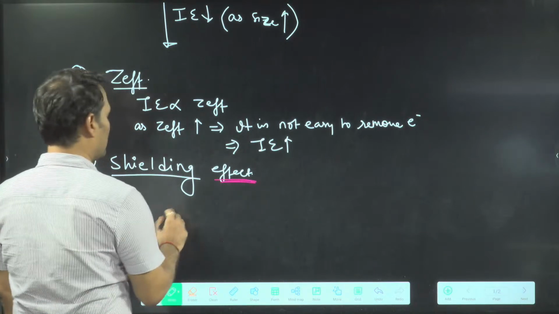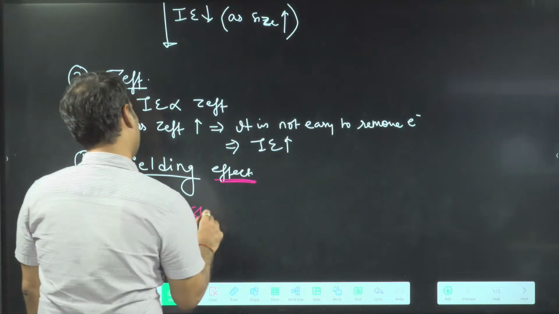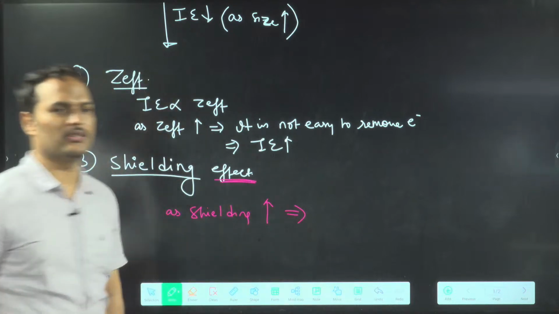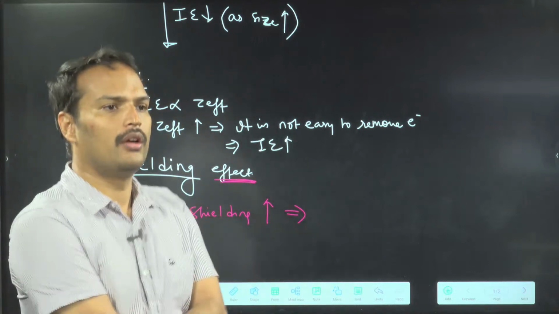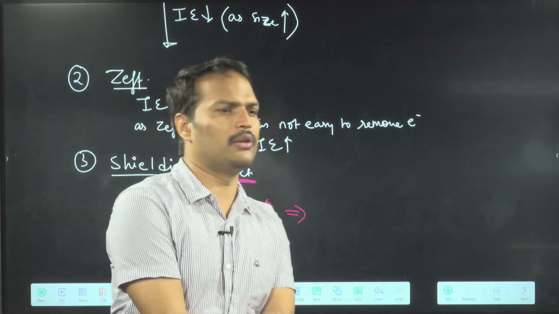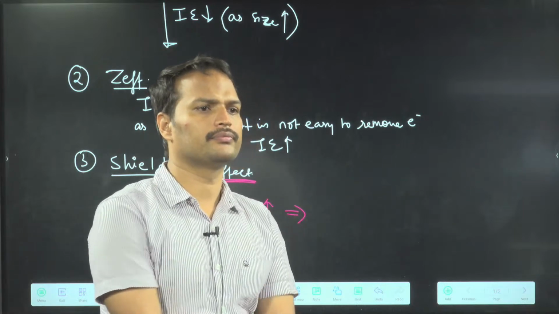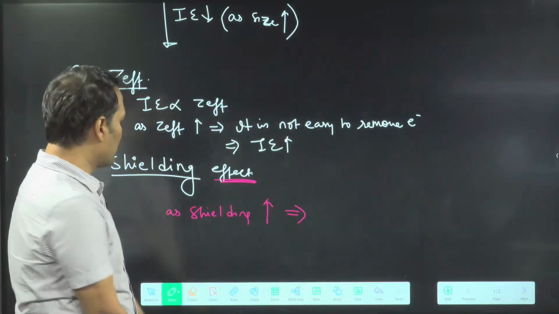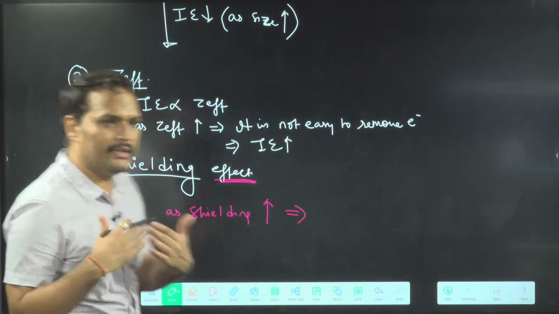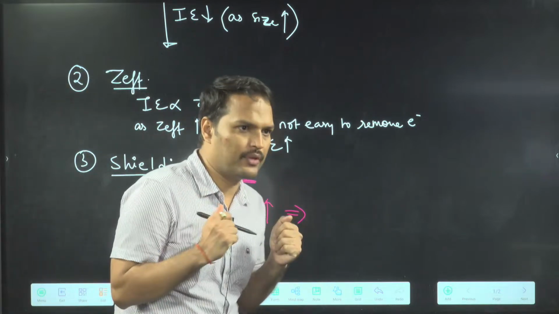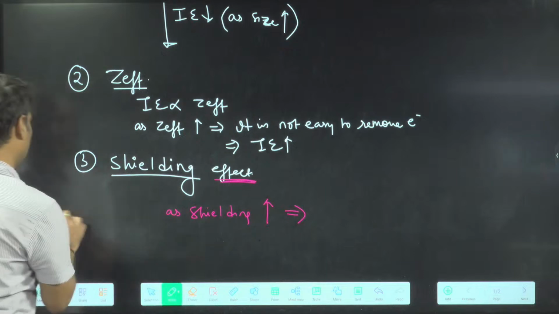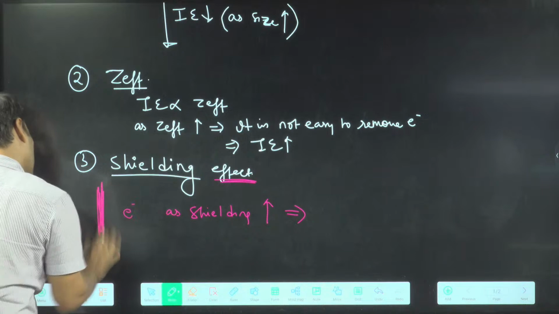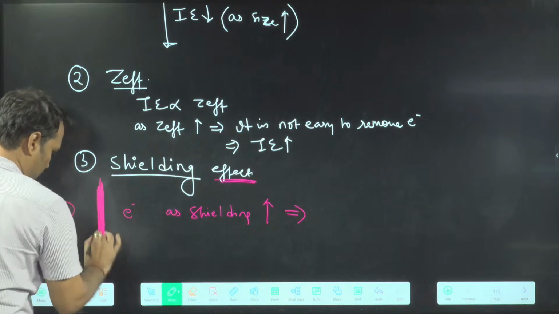What you can say from shielding effect? Tell me. As shielding increases, what happens to ionization energy? What you can say, increase or decrease? Kavita Sri, is the doubt cleared? Tell me. Shielding increases. So you need to think this physically. Think like this: my nucleus, my electron. This is the shield. Very good shield. Captain America's shield.